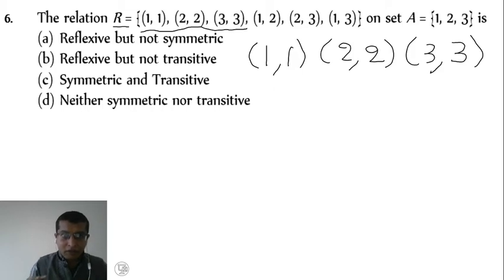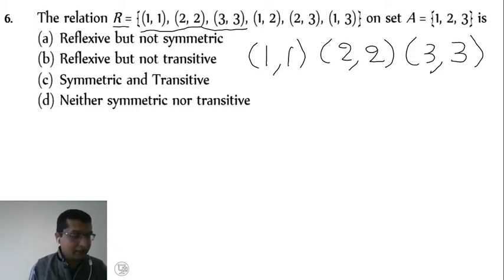Now instead of solving everything, just concentrate on where it is reflexive: option A and option B. Now, one of them is the correct answer, right? So we need to investigate further.